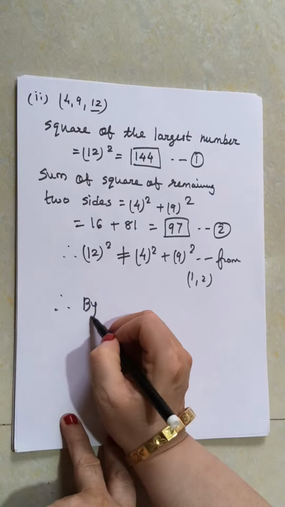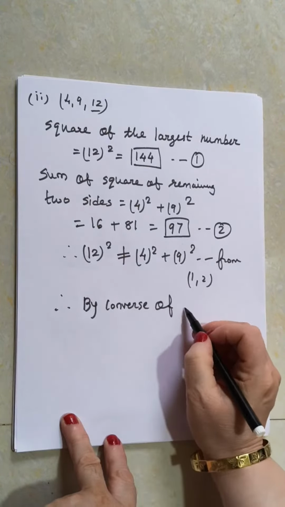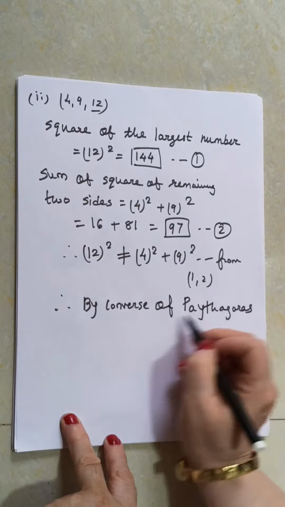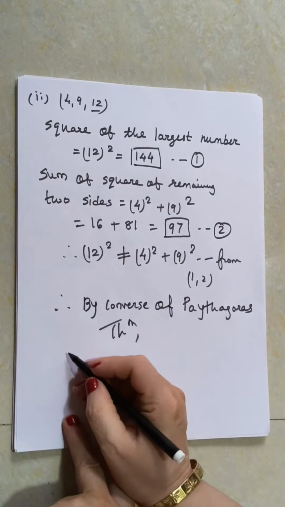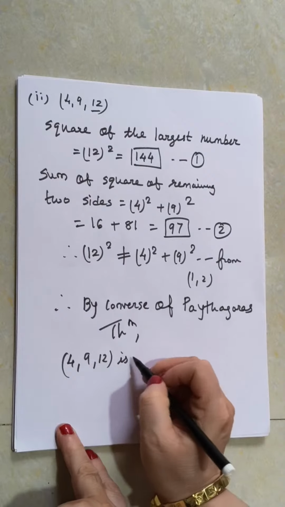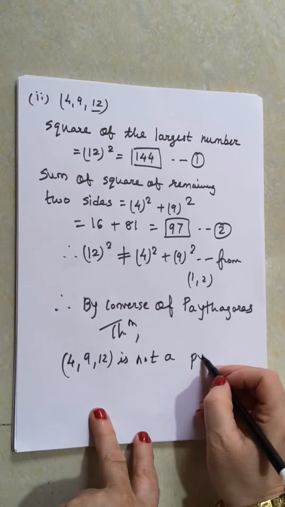Therefore, by converse of Pythagoras theorem, what we can say? That 4, 9, 12 is not a Pythagorean triplet.